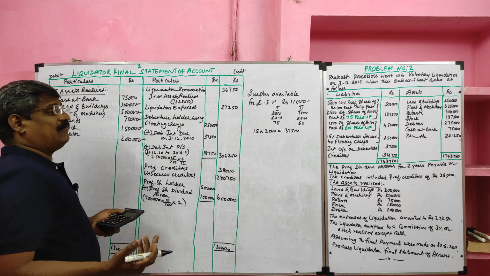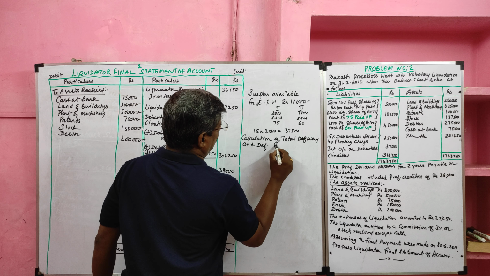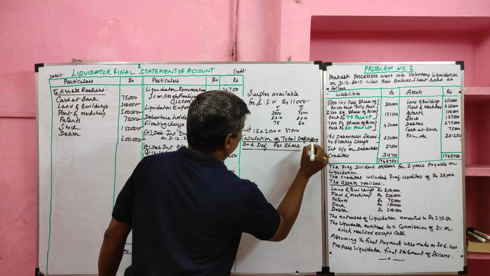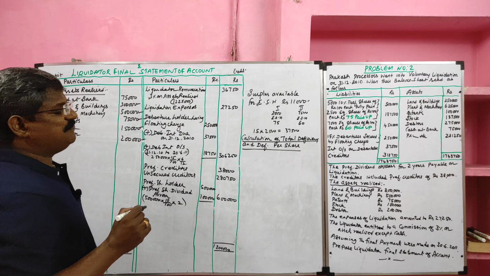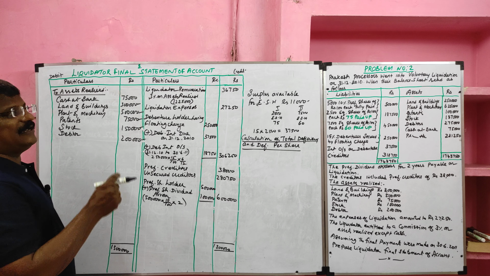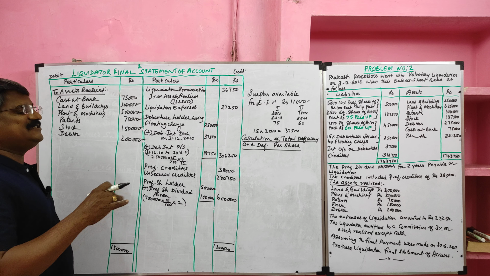Now I will teach you the calculation of total deficiency and deficiency per share. Because we cannot make the paid up difference to the first type of equity shareholder, we have to find the total deficiency and deficiency per share.